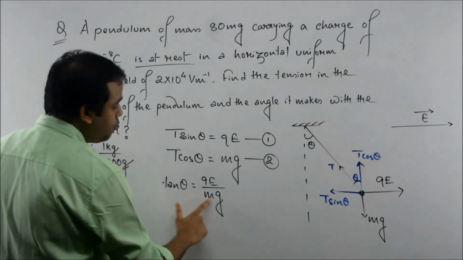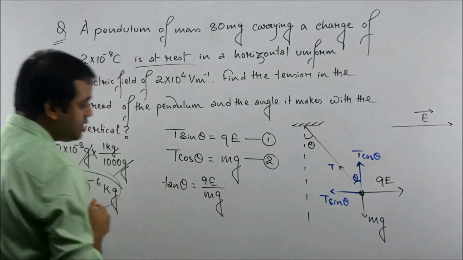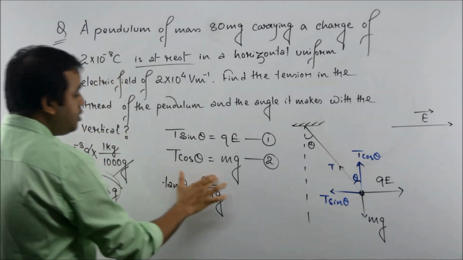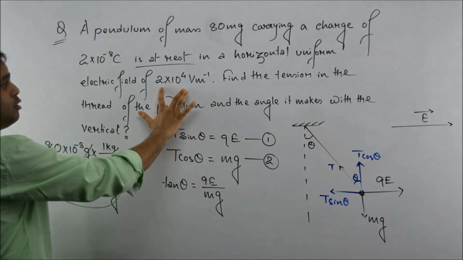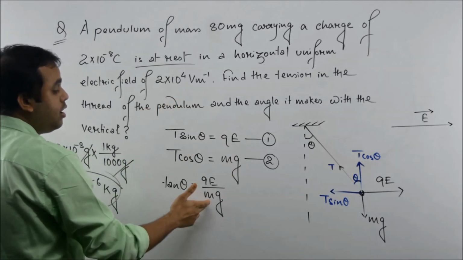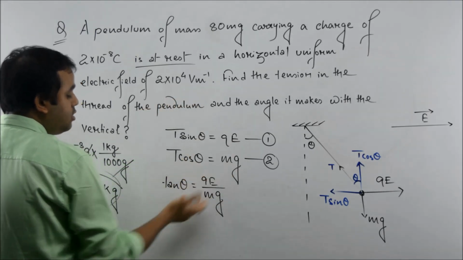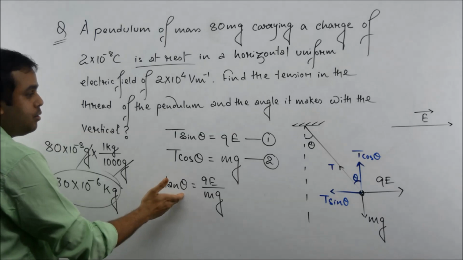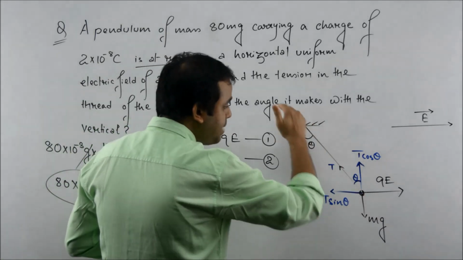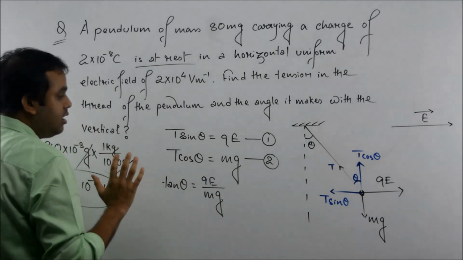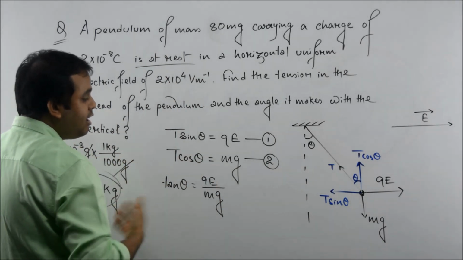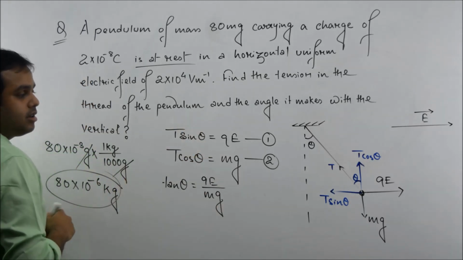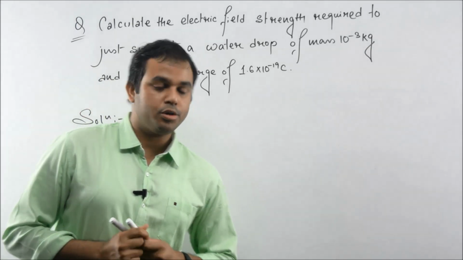So we know the mass, we know the acceleration due to gravity, which is 9.8. We know the value of charge, it's 2 multiplied by 10 to the power minus 8. We know the value of electric field, it is 2 multiplied by 10 to the power 4. So we know the values of m, g, Q, E. So obviously from this relation we can find the value of theta, which is the angle made by this pendulum with the vertical. Now after we find theta, we'll put the value of theta in any of these two equations and we will calculate tension. Clear, students?